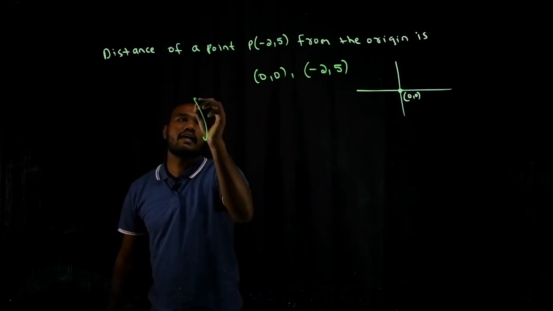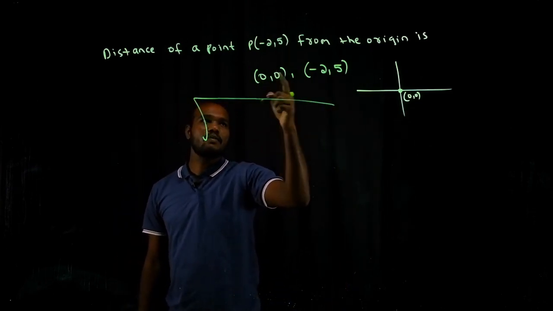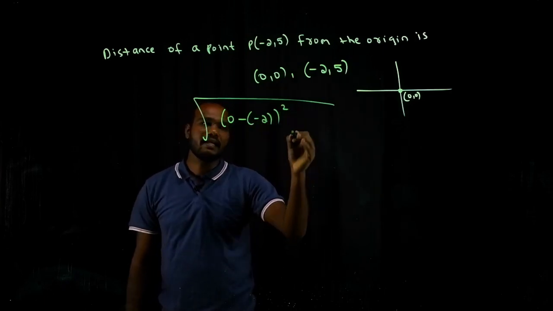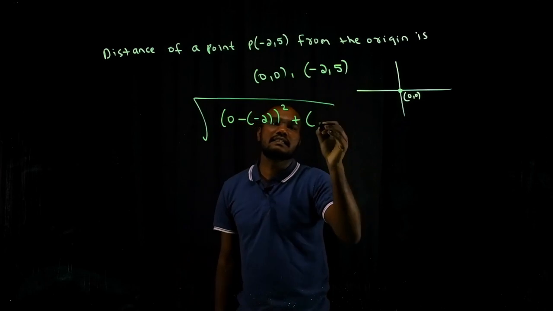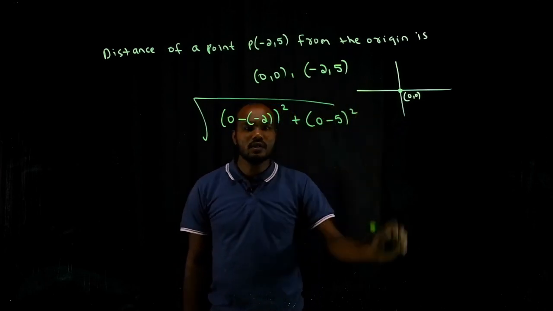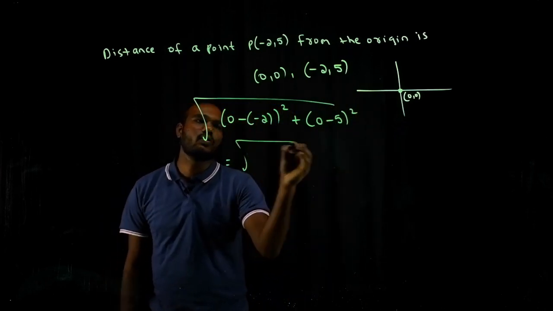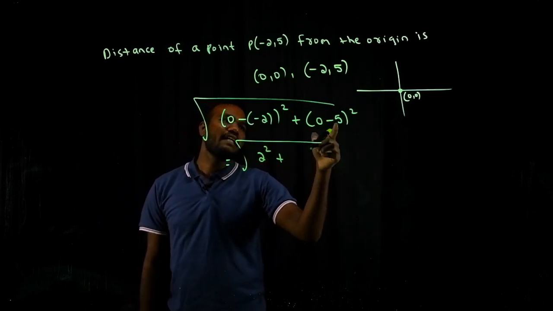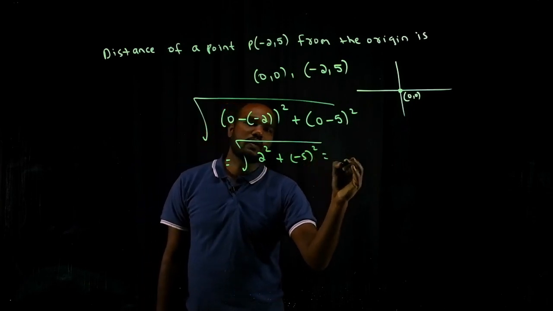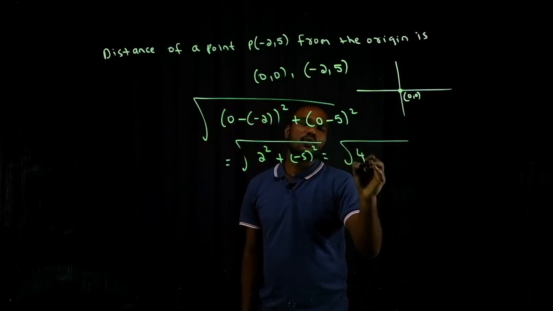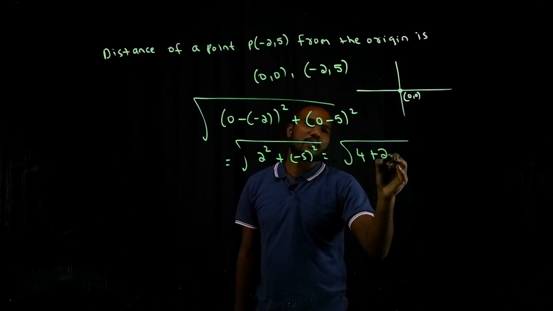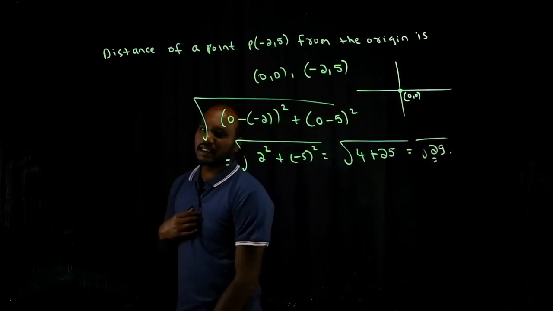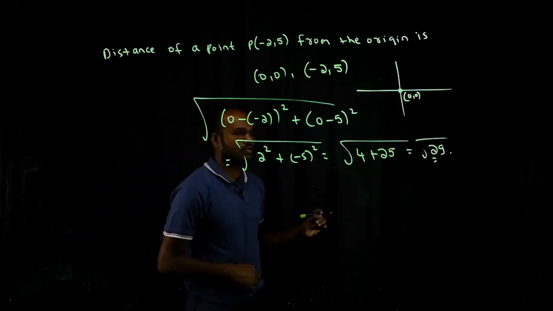So what you need to do? Take an under root. The x value minus x value, that is (0 minus of minus 2) whole square, plus again this minus this, that is (0 minus 5) whole square. So how much do I get? Root of, minus into minus plus, so 2 square plus minus 5 whole square. So how much is that? 2 square is 4, plus minus 5 square is how much? 25. So that becomes root 29. Is that good? That was one of your examination questions.